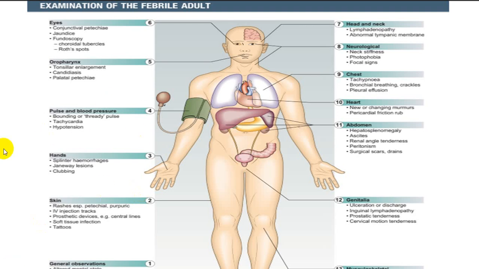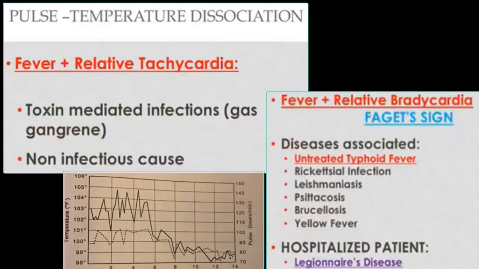And this is in a physical examination: eye, oropharynx, examine pulse, blood pressure, examination of hands, palm, nail, skin, then genital examination, abdomen, cardiovascular system, respiratory, CNS, head and neck, all those you have to examine. That will help you to identify the probable etiology.